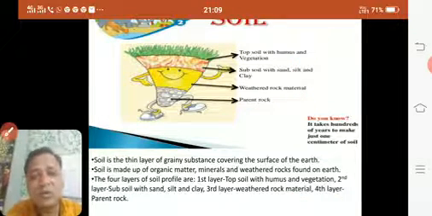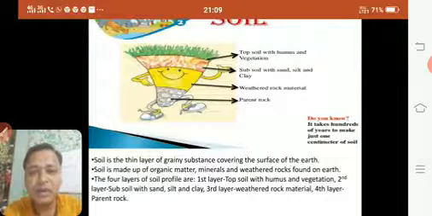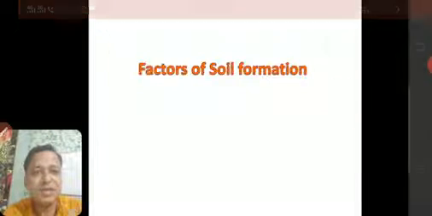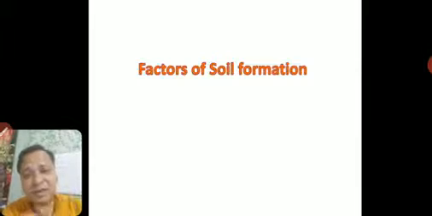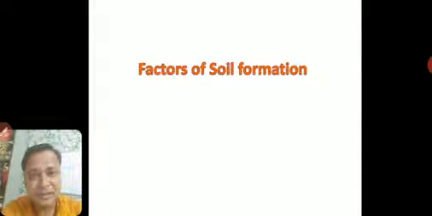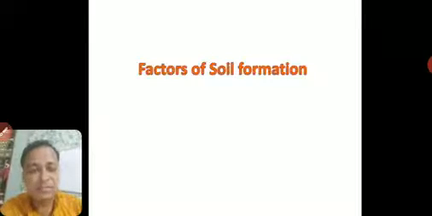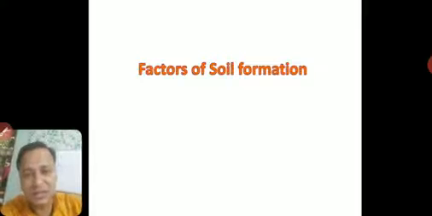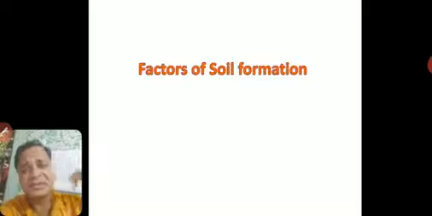Now we'll see how this soil is formed. How soil is formed is also an important thing to understand. When you talk about soil formation, there are certain factors, because there are different kinds of soil present in different areas. Like in Maharashtra, the type of soil here is black soil. It is not there in Andhra Pradesh or Karnataka or Tamil Nadu in that sense, or any other place.